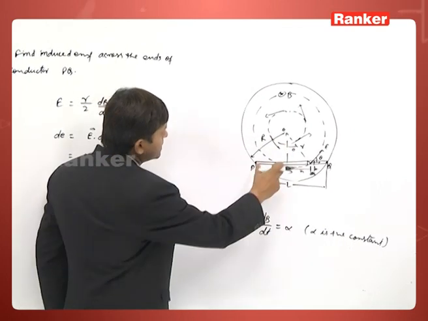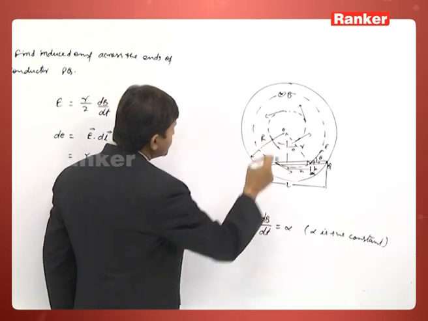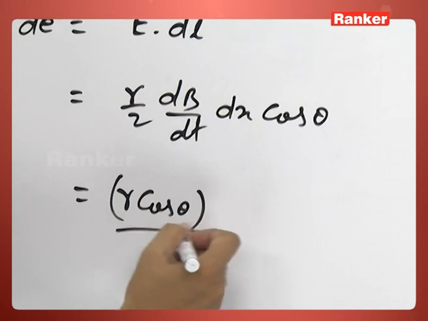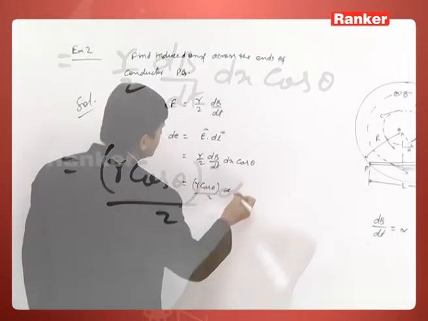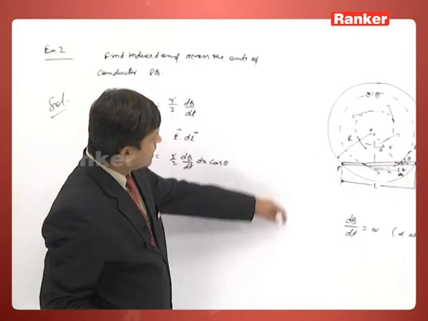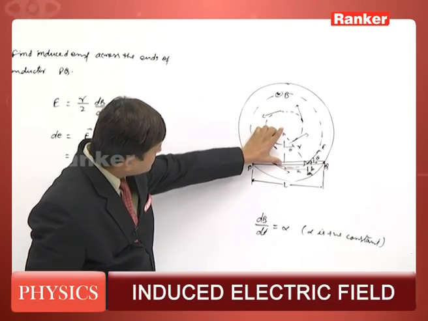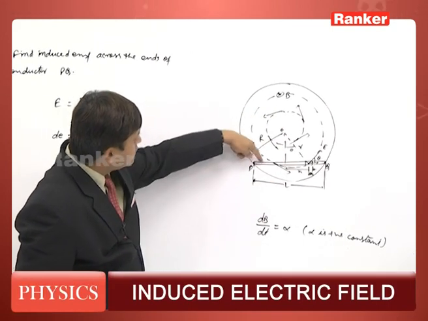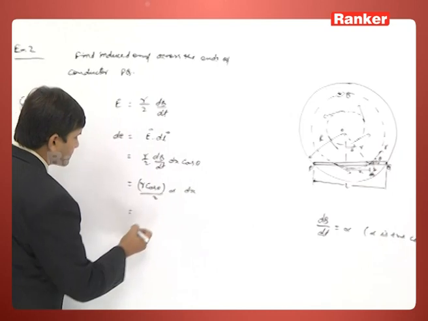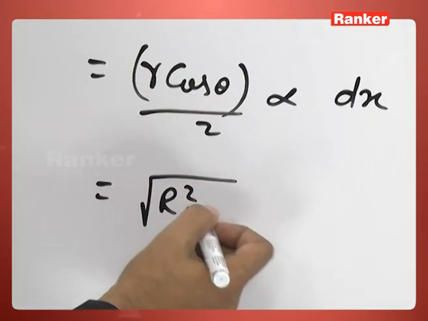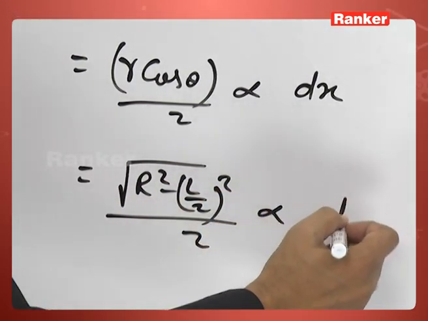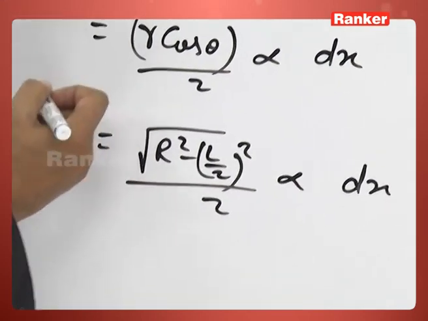This is L by 2, and this is the complete radius R. So r cos theta we can get from here, with dB by dt given as alpha, into dx. How much is r cos theta? This length, where this is capital R and this is L by 2, is equal to the square root of capital R square minus L by 2 whole square, by 2, alpha dx. So this is dE.